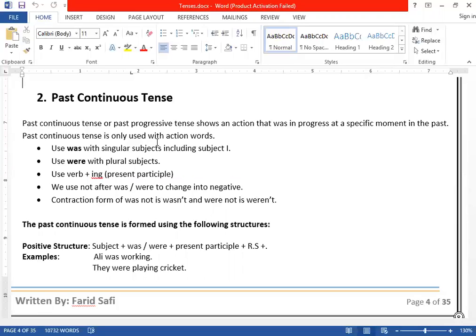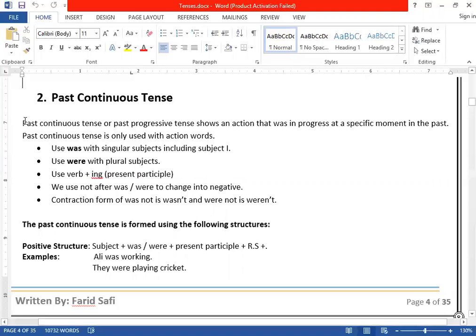And if it is past continuous, it shows an action that was in progress in the past. If it is in the present, the action is happening, it is in progress now, in the present. Or if it is in the future, how can we say an action will be in progress? It will be in progress in future time. Are you getting it? So first of all, in continuous, we will study past continuous tense here.